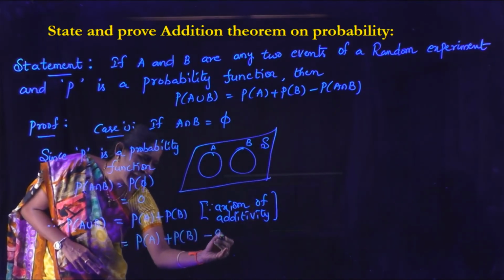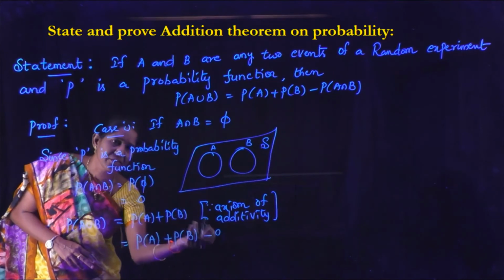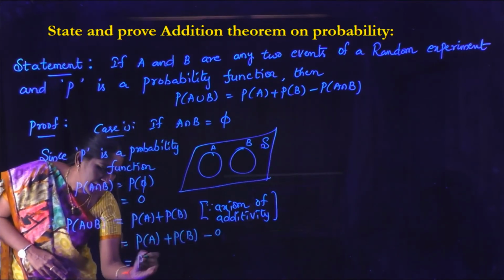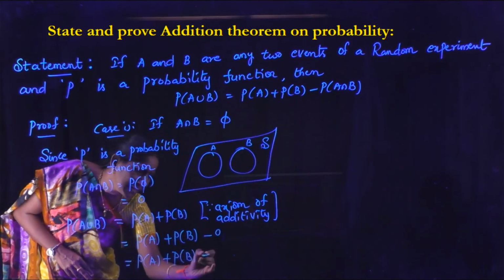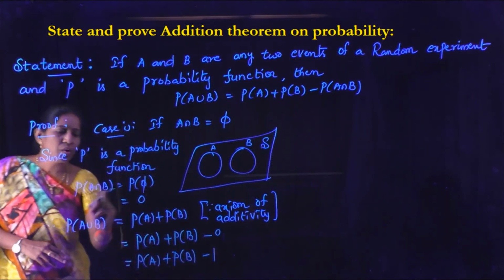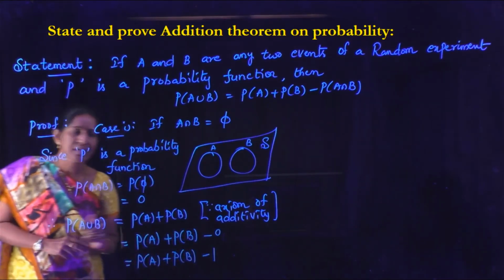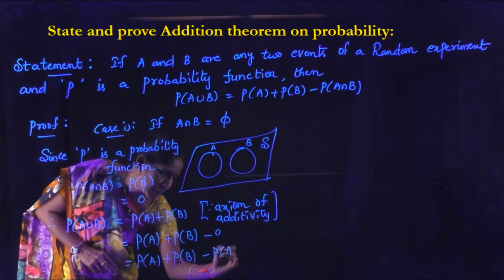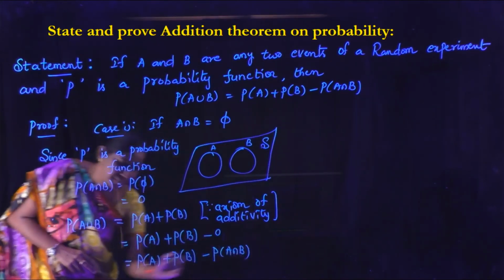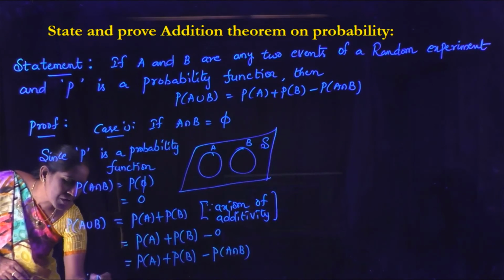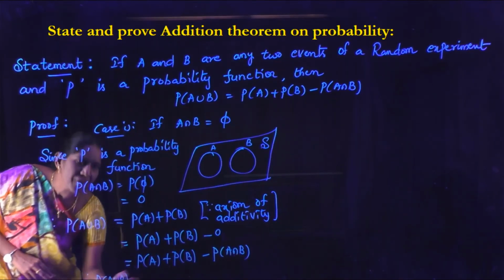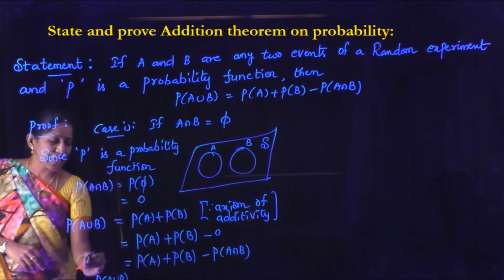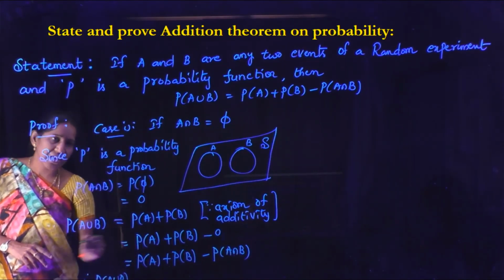Putting minus 0 does not change the value, and instead of 0 we can write P of A intersection B. Therefore, P of A union B equals P of A plus P of B minus P of A intersection B.